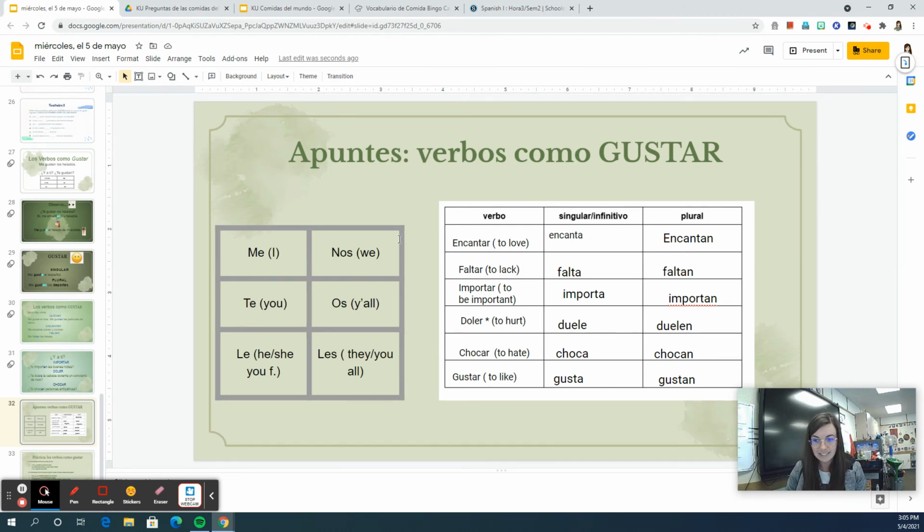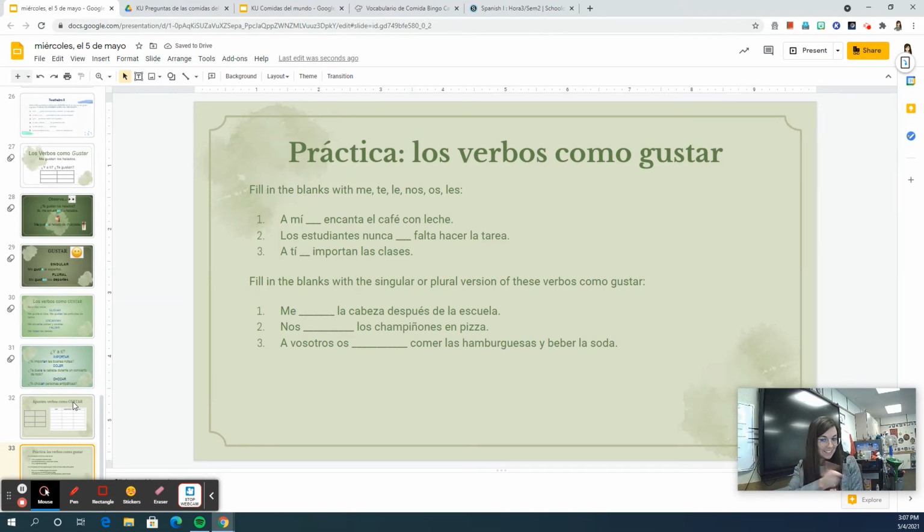Chocar means to hate, like to hate a certain type of food or to hate a color or something like that. Choca is singular. Chocan is plural. And then to round it all out to a nice 6 verbs, we have gustar, which we know. Gusta, singular. Gustan, plural. Now it's your time to practice. I have 6 sentences. The first 3, I want you to fill in the blanks with me, te, le, nos, os, or les. And the second one is I want you to fill in the blanks with the singular or plural version of the verbs.